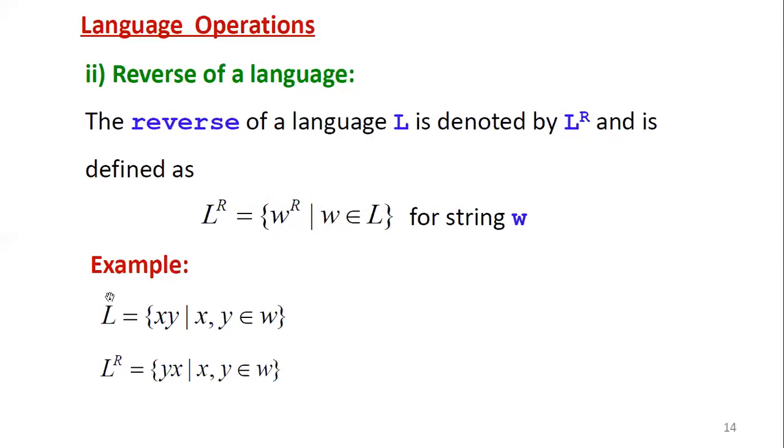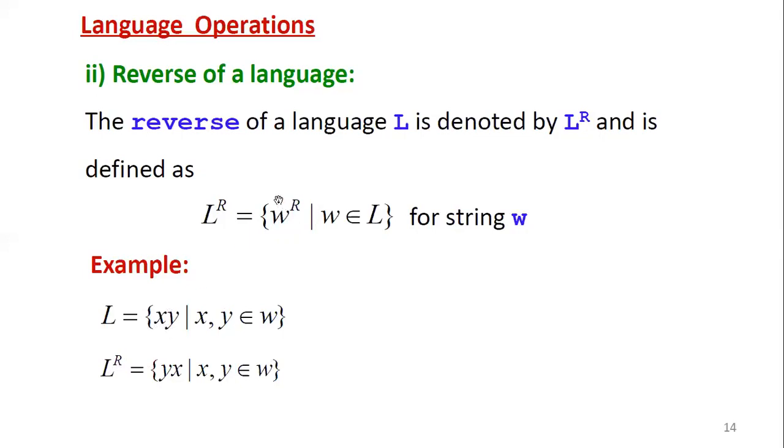For example, let us take L equal to the language defined as XY. So X and Y, two symbols are concatenated, such that both X and Y belong to the string W. Now the reverse of this language is denoted by L power R equal to, so in L, XY is the string.